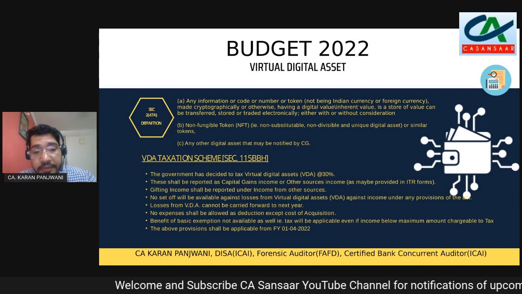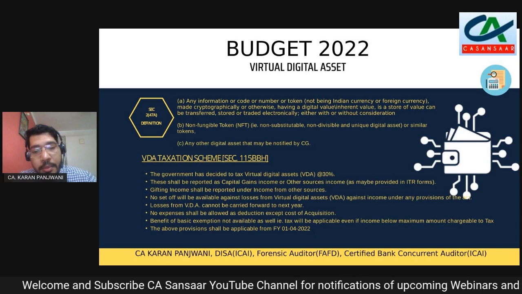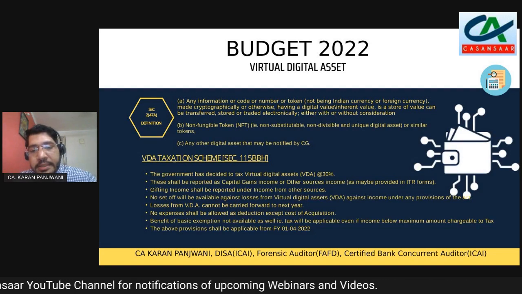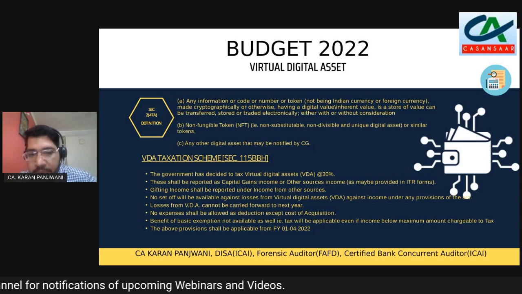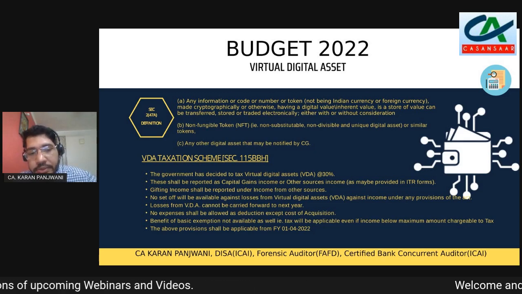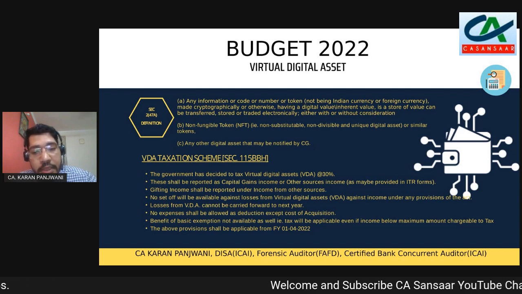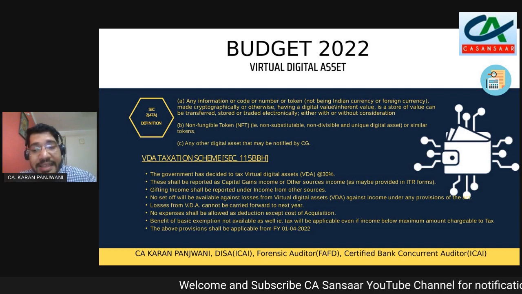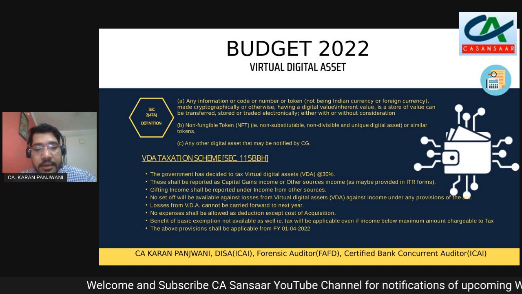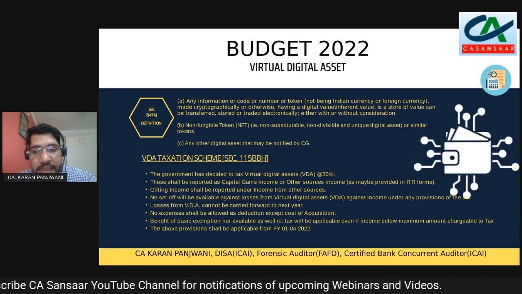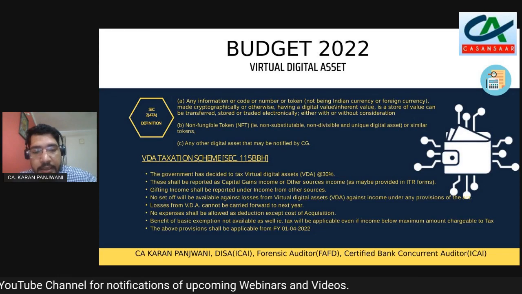Gifting of virtual digital asset will come under income from other sources. So the recipient of the gift would have this income taxable under income from other sources. No set off will be available for the losses of virtual digital asset against income under any provision of this Act. So virtual digital asset loss will not be allowed to be set off against any other income under the provisions of this Act.